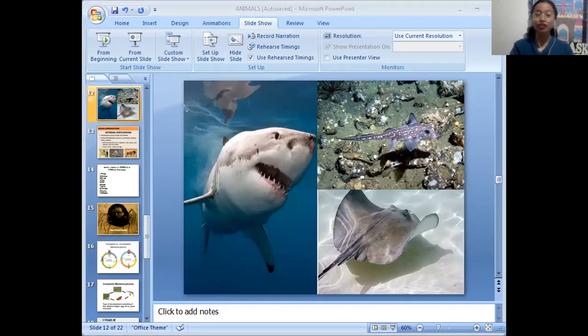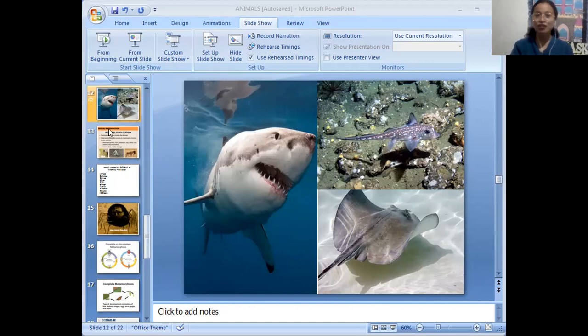The egg will fertilize inside of their body. And also this one, do you know what is this? It is a chimera, and this one is a ray, and also some bony fish. So these three are just examples of fish that undergo internal fertilization.